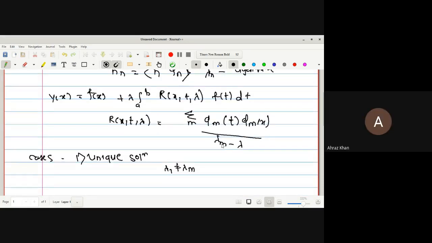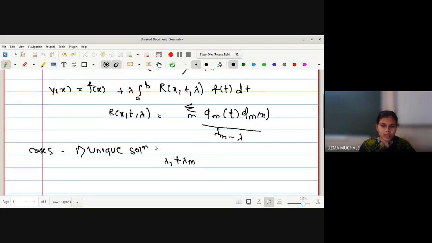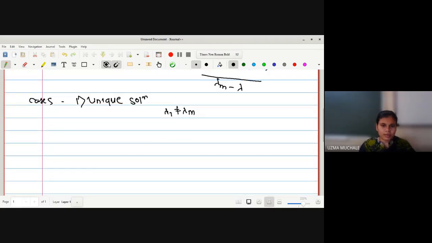1 upon 1 upon 0 will tend to infinity. So here what is the condition? Lambda should not be equal to lambda m.